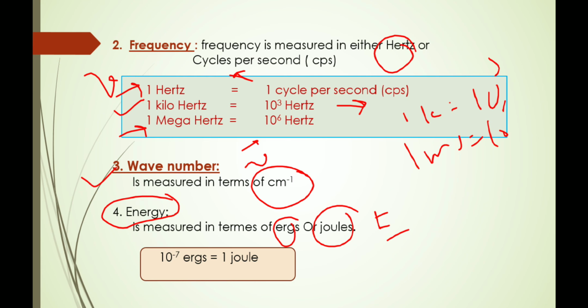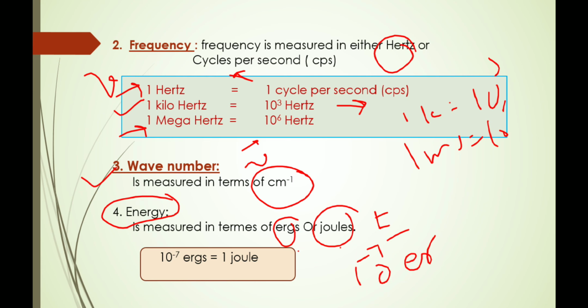Then what is the correlation between ergs and joule? 10 raised to 7 ergs is equal to 1 joule. This is the relation between ergs and joules.